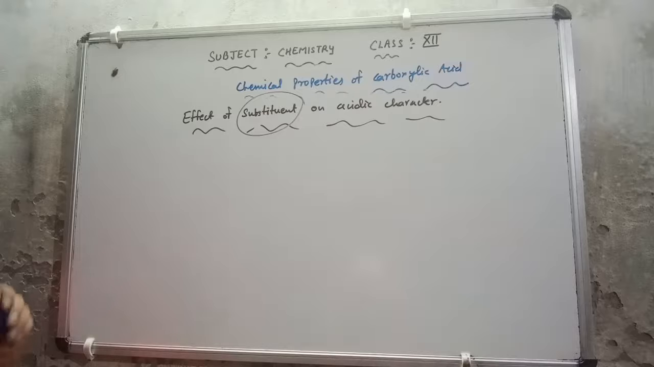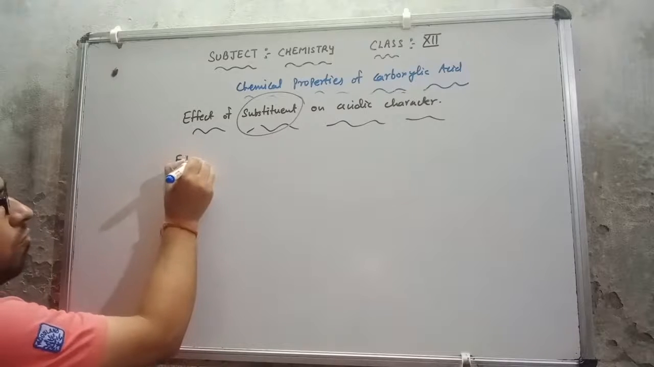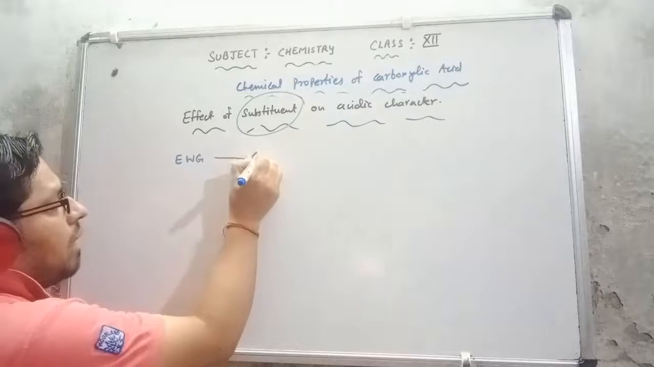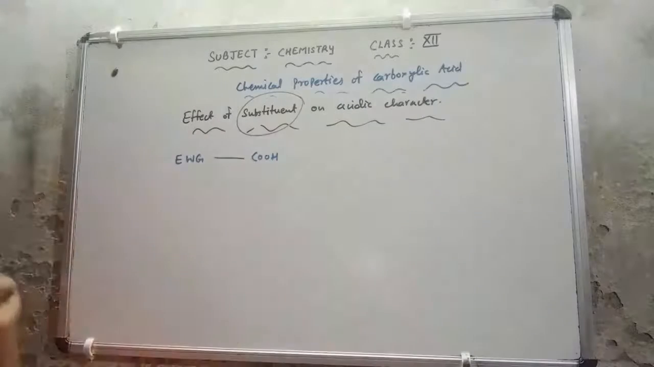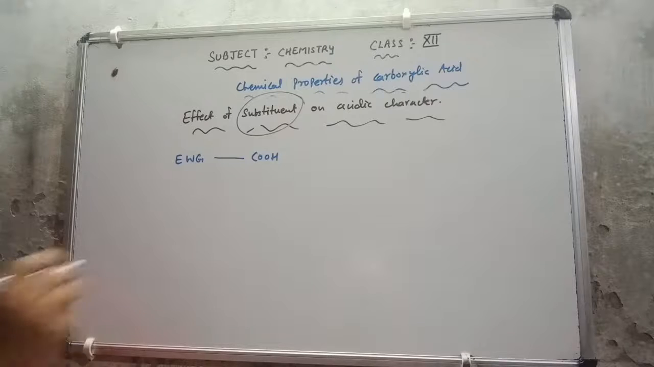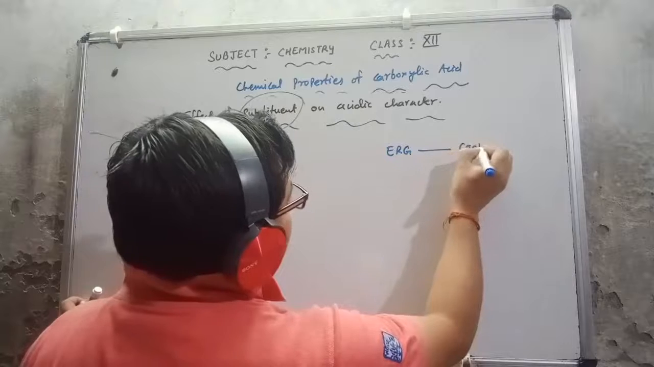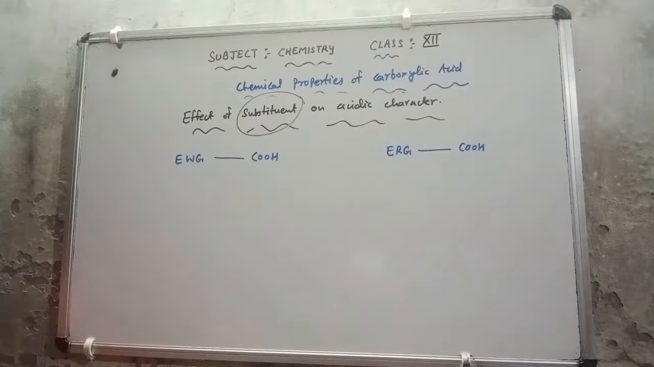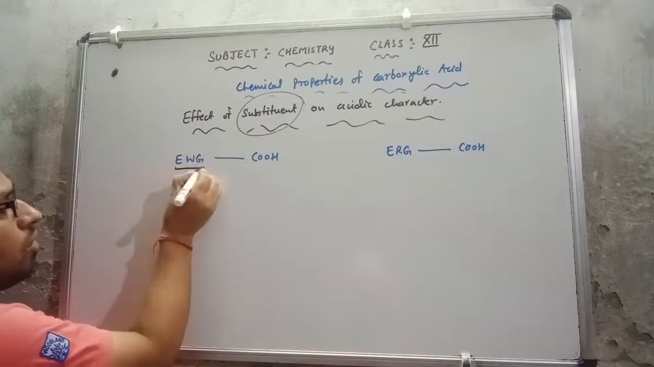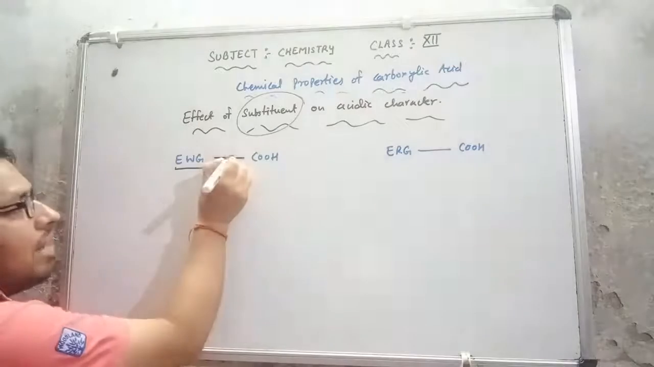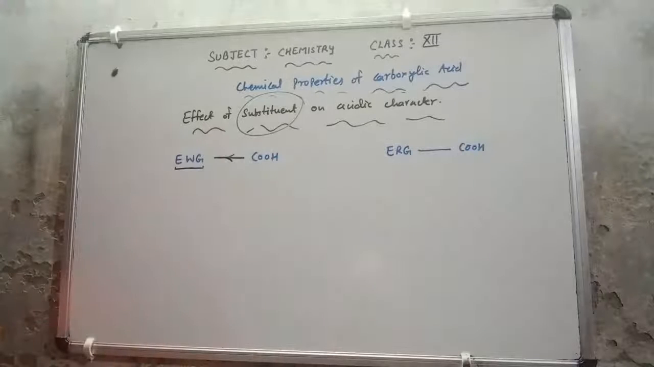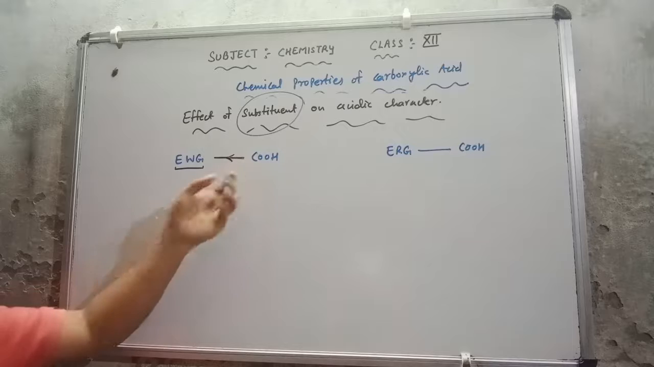Suppose here I have an electron withdrawing group. It is going to attach to the carboxylic acid. On one side an electron withdrawing group is attached to the carboxylic acid, and on the other side an electron releasing group is attached to the carboxylic acid. Now it's very simple. Whenever the electron withdrawing group is attached, it will take the electron from the oxygen. So whatever electron density is there on the oxygen is going to decrease.